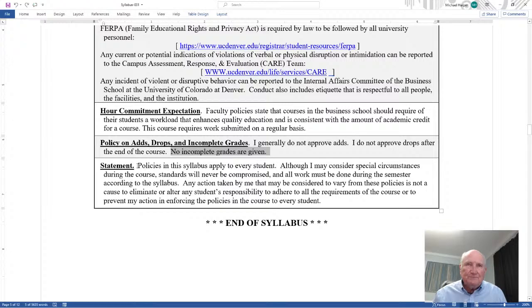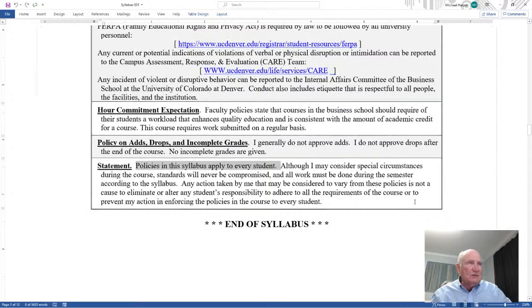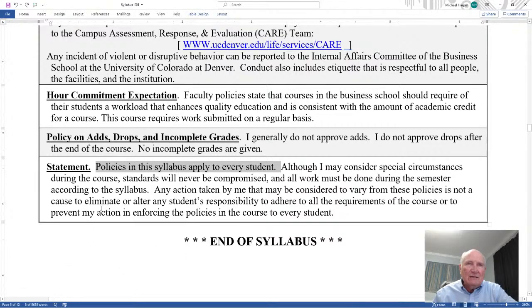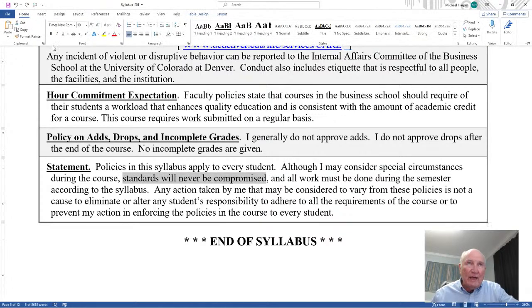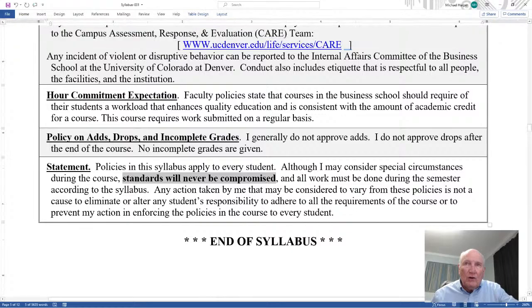The final statement: policies in the syllabus apply to every student. What I mean by that, let me enlarge this so you can see it a little bit better, is that every student will have this syllabus applied equally. I will not violate it, although I may consider special circumstances during the course, standards will never be compromised. And let me just bold that. All work must be done during the semester according to the syllabus. And let me bold that.